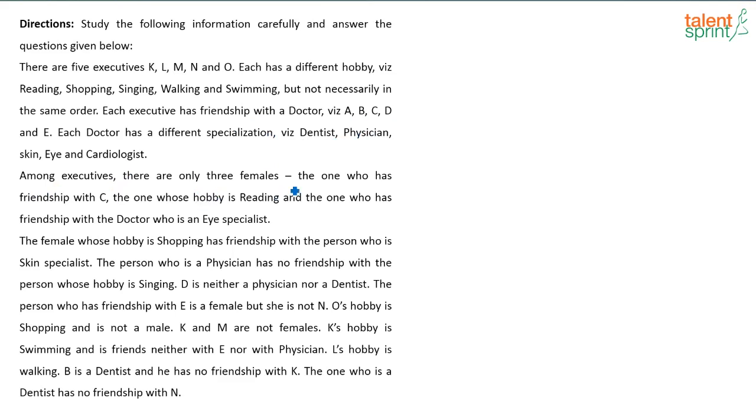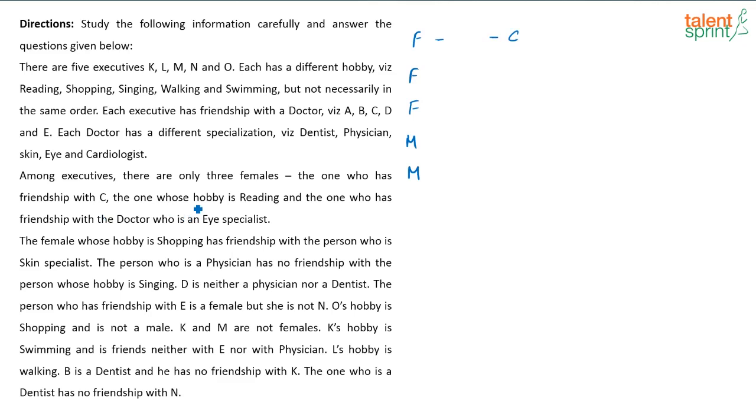Among the executives, there are only 3 females. So there are 3 females and 2 male members, right? Totally there are 5 executives, 3 females and 2 males. Now what is given about these females? The one who has friendship with C, right? So one of the females, whoever she is, is a friend with C.